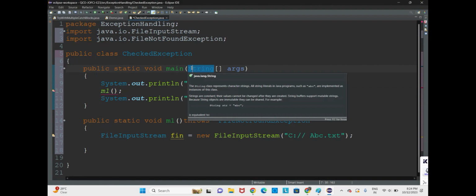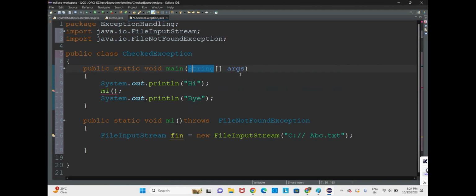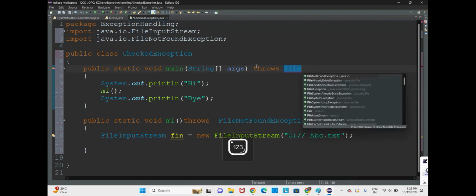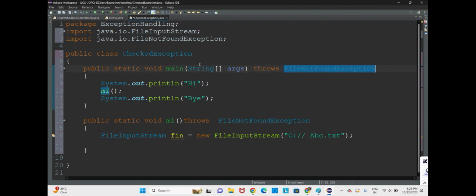Here we can use throws in the method declaration statement, and we can throw the file not found exception to the JVM. JVM will not solve it; it will just show it in the output. That's it.